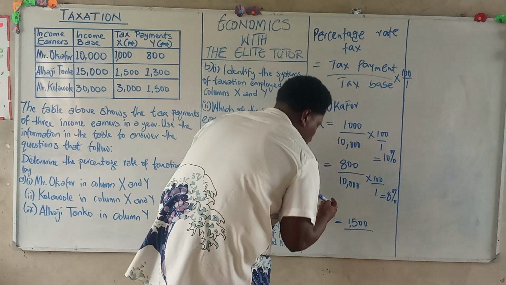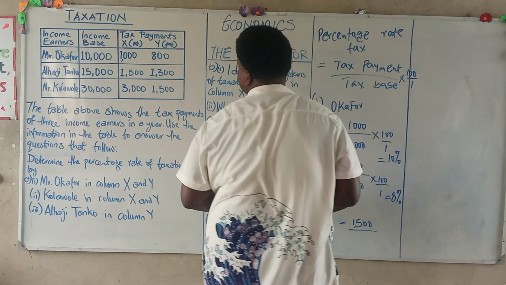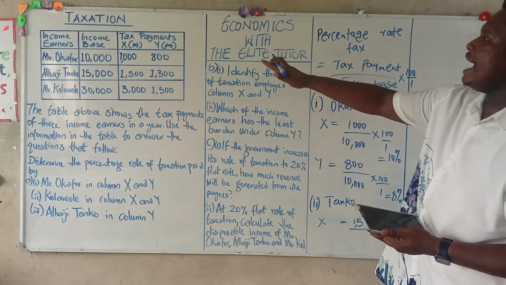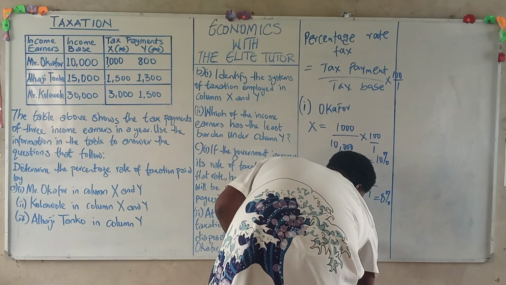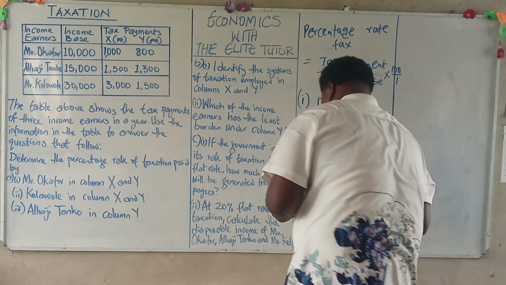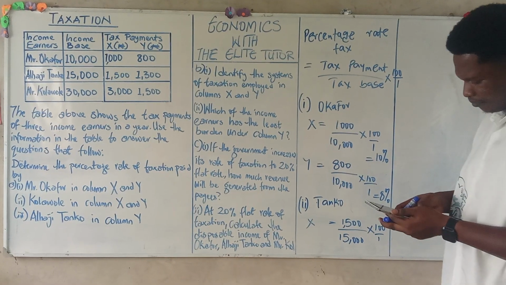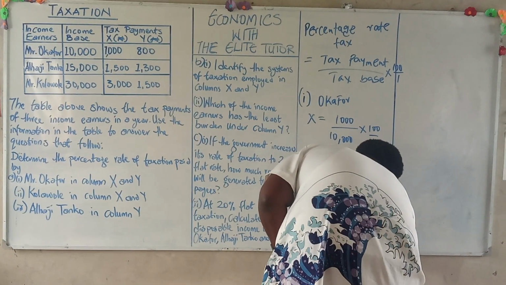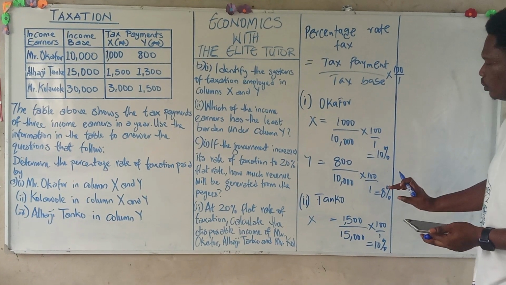For short, let's just call him Tanko. So for Mr. Tanko, we have the tax payment 1,500 and the tax base, which is the income base, is 15,000 naira multiplied by 100 over 1. If we convert that from our calculator, this gives us 10%. And don't forget, this 10% is for column X.